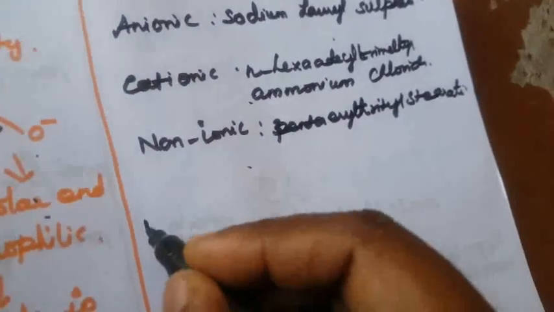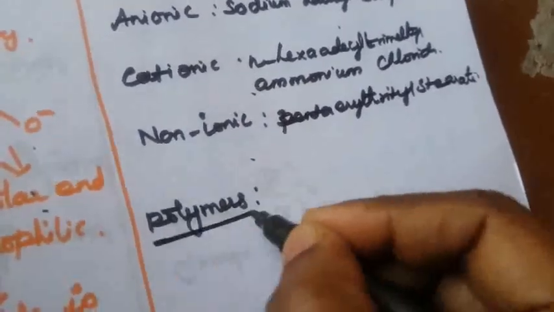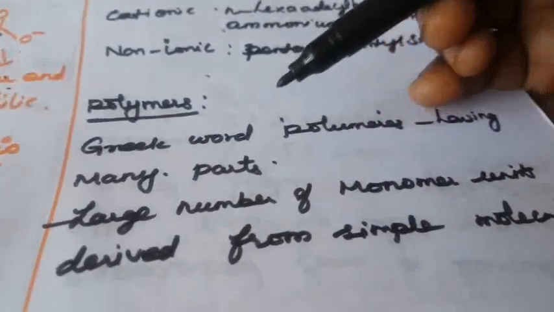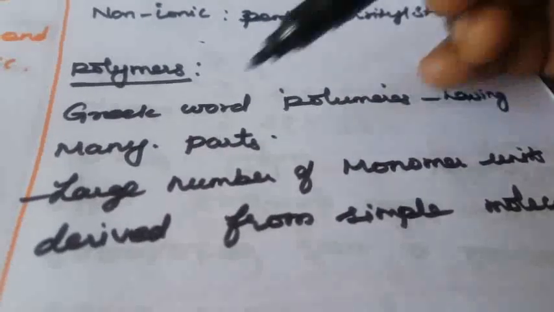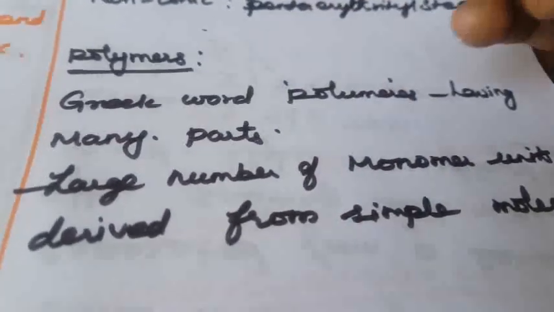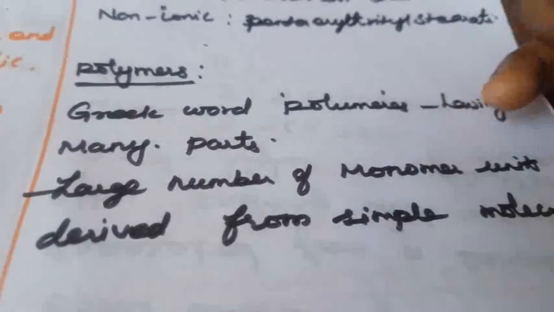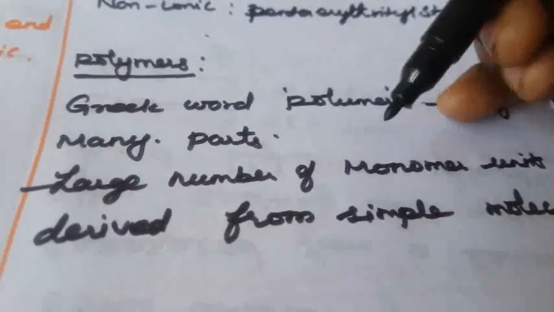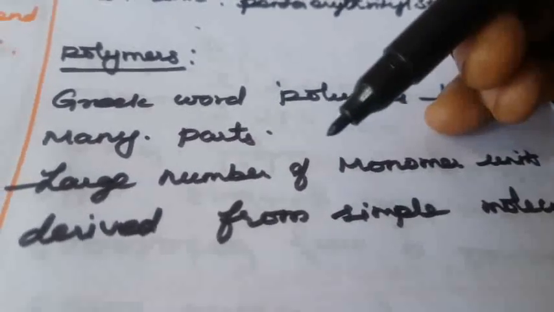Next we are going to see the polymers. So the next one is polymers. What is meant by polymers? From the Greek word, polymers means having many parts. So what is polymerization? Last year we studied it. A large number of monomers combined together to form a single compound is called a polymer. For example, vinyl chloride is converted into polyvinyl chloride.